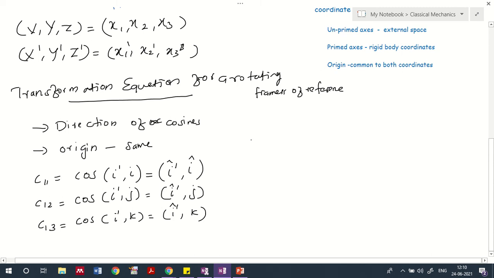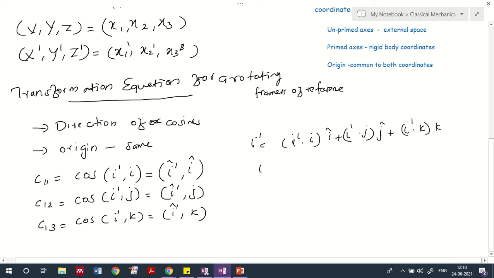If you want to write this combined, we can write I1 dash as (I1 dash dot I cap) plus (I1 dash dot j cap) plus (I1 dash dot k cap).